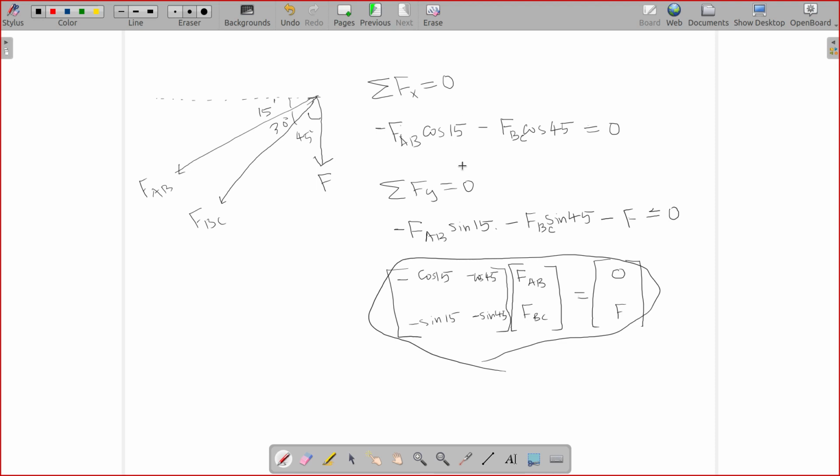So find out the value of FAB and FBC. If FAB is positive, you say that your assumption in the beginning that the force is tensile is correct. And if FBC is negative, you say that the assumption you've taken that FBC is tensile is wrong, and therefore it is compressive force. That is the procedure.